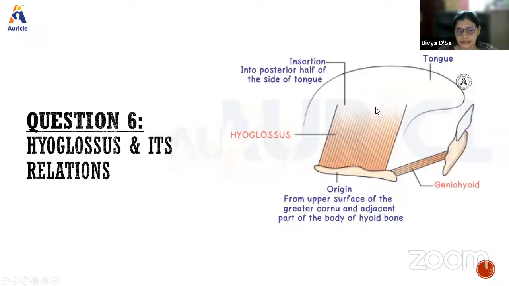Here the relations are commonly asked. If you see the shape of the muscle, it is a quadrilateral muscle.